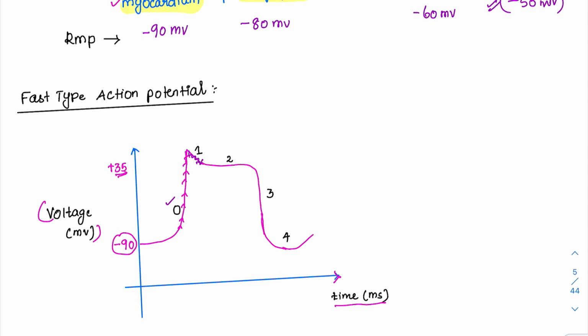This is called repolarization, but there is another proper repolarization also. The proper repolarization happens in phase 3. Can you see it here? So the first part is called transient rapid repolarization, whereas phase 3 is called repolarization proper. Between 1 and 3, there is a plateau phase. And finally, what happens in phase 4 is that it brings the cell back to the RMP, maintaining the RMP. Now let's discuss the individual phases and the ions responsible for them.